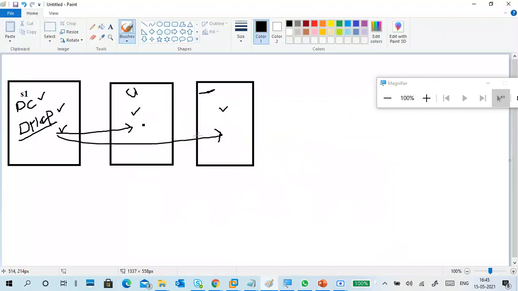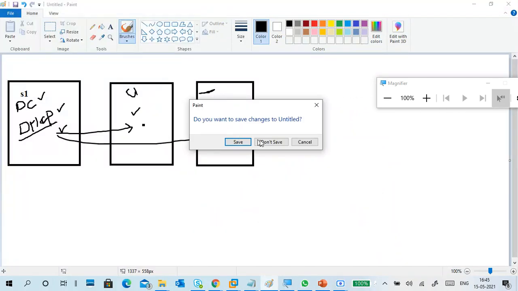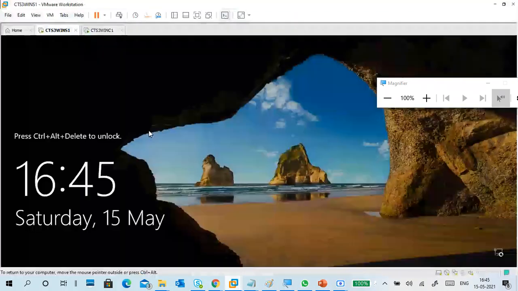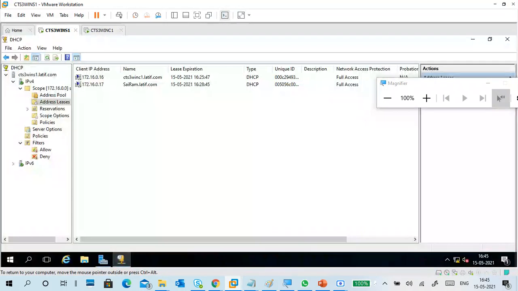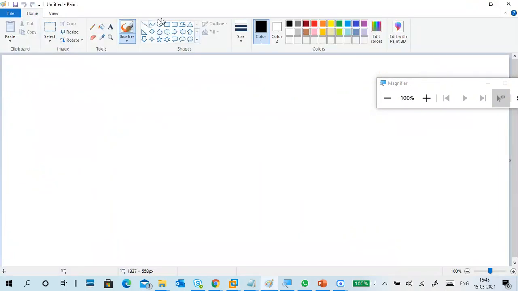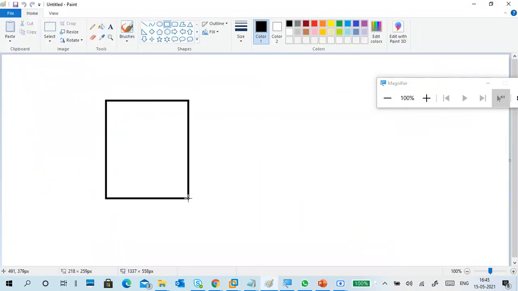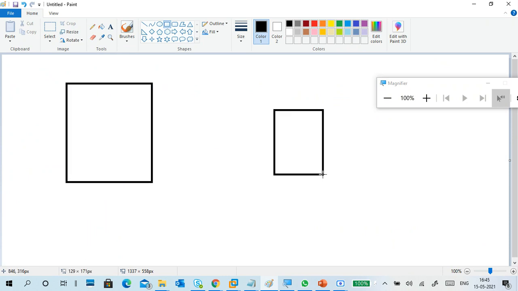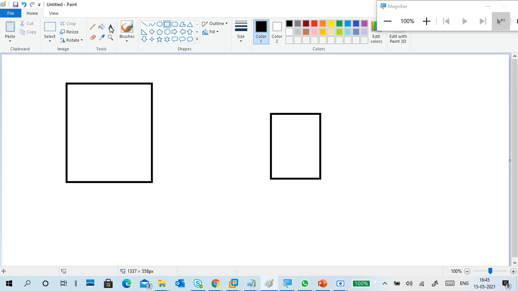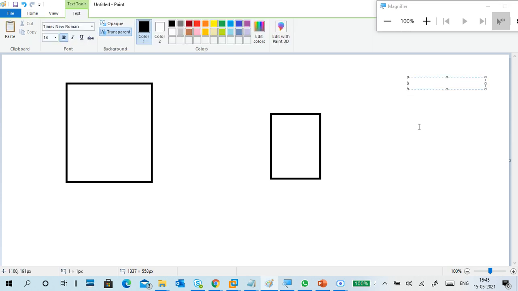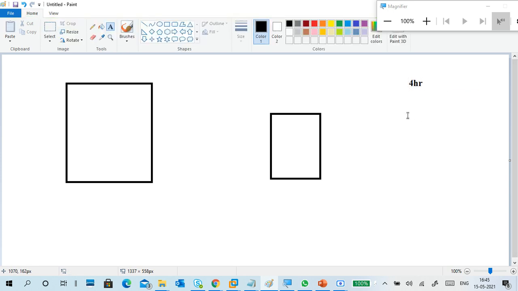Okay, so here you can see the server maintaining a list, an address list. There is a big story also, so we'll see that one. This is the client. The client got an IP address, think of 4 hours. 4 hours is an easy one, or you can take 6 hours. I have given 4 hours lease duration, for example.